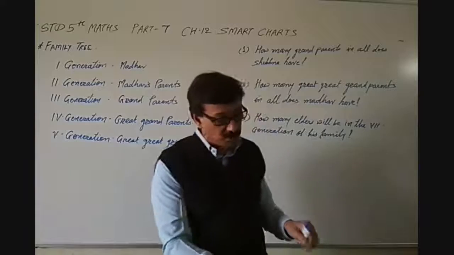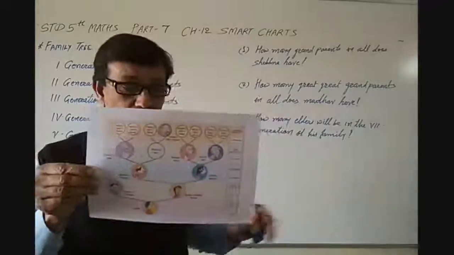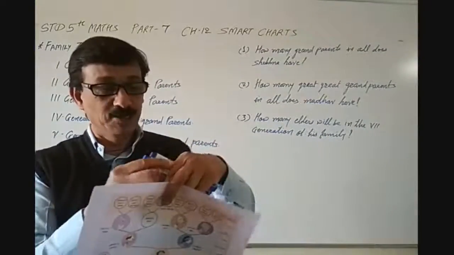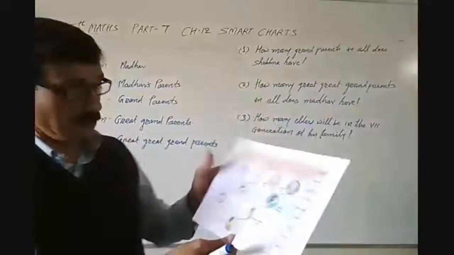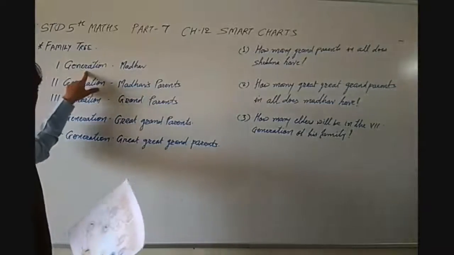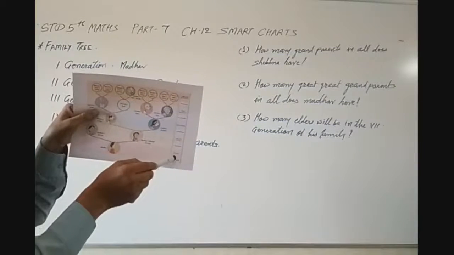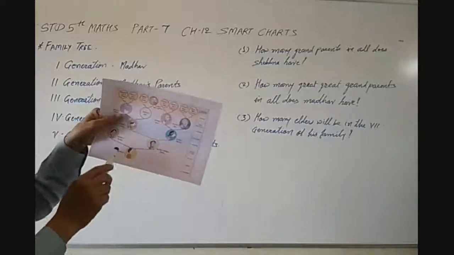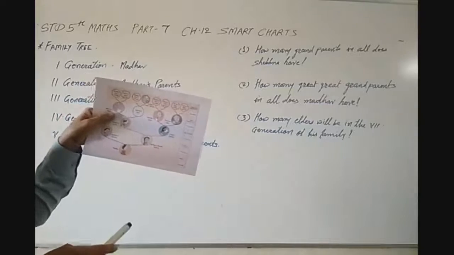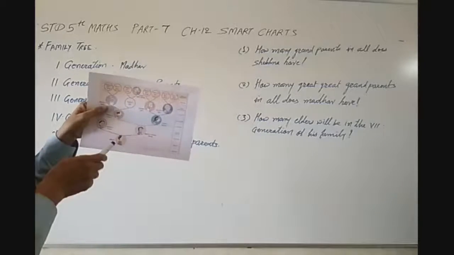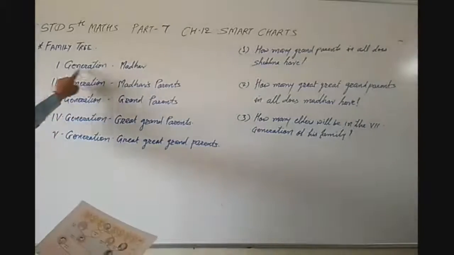Now, first of all, let's try to understand this family tree. You can find this family tree in your mathematics book also. See, first of all, this is the first generation, which is already written over here on this side. The first generation is Madhav. You can see different colors also in it; those are different generations. So the first generation is Madhav. That is why it is written here: first generation, Madhav.